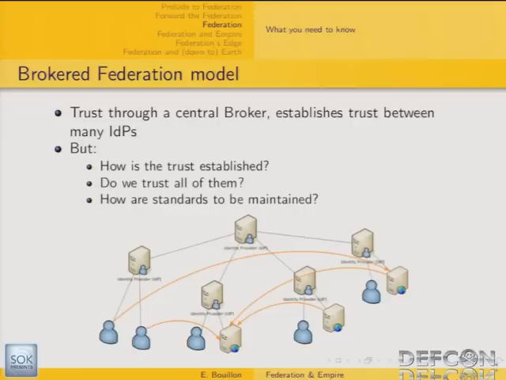And just to be complete, I've just introduced the simplest use case, but there are more complex architectures supported by the standard and the specification, typically what they call the brokered federations model, which is when you have a centralized identity provider which is trusted by many others.